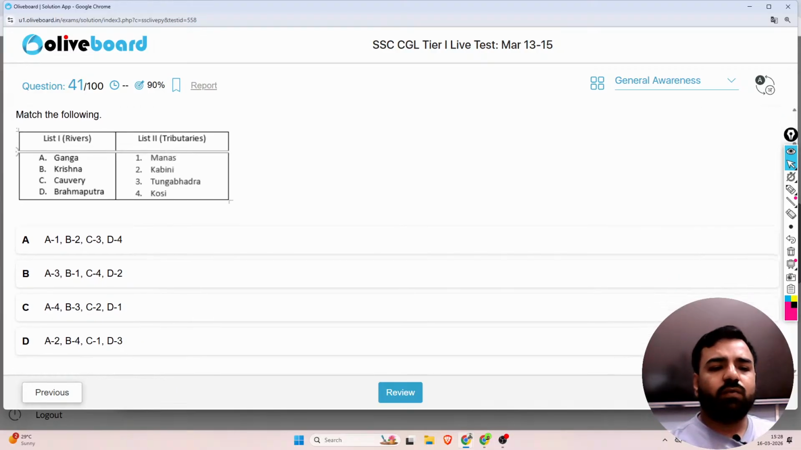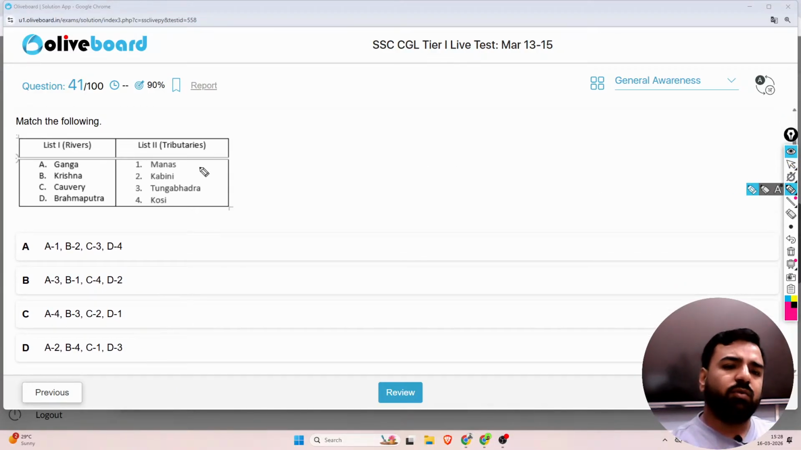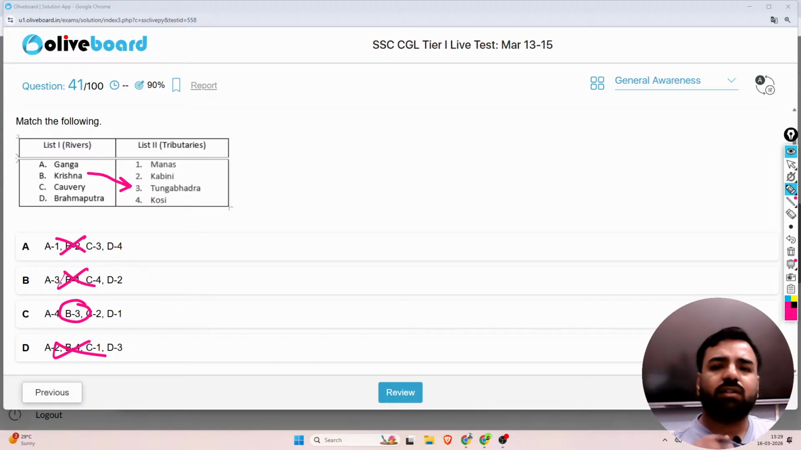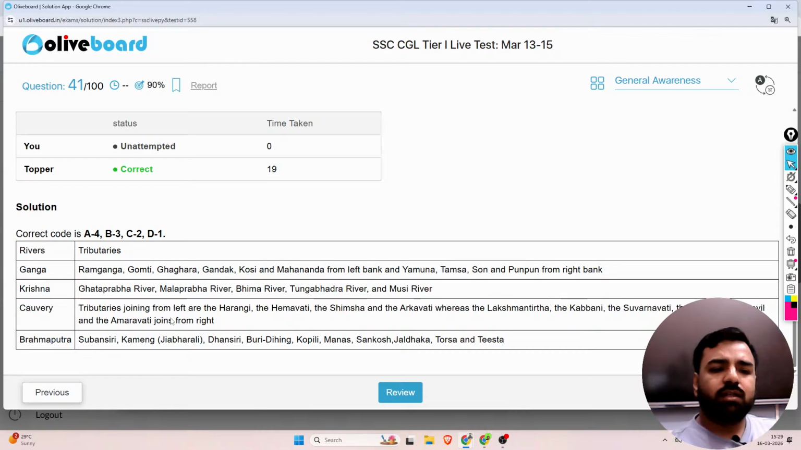Next, you have to mark the tributaries. So guys, if you are aware of any one of the answers also, it will be easy. This is how you can proceed with the option elimination. As we are aware, Krishna is actually the tributary of Tungabhadra, right? So B is directly linked with C. Now see, B2, B1, B4, it's obviously not there. So this is how option elimination works. So the correct answer is option number C. Now let me show you also. So C is the correct answer. So these are the tributaries.